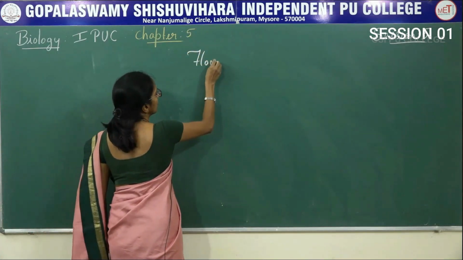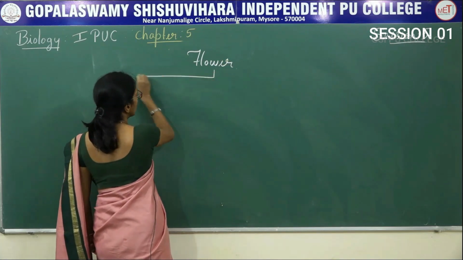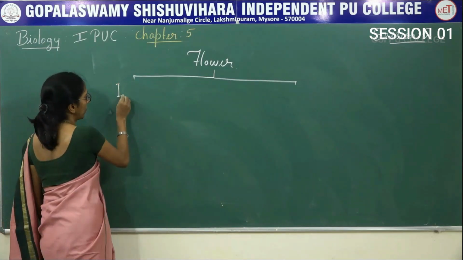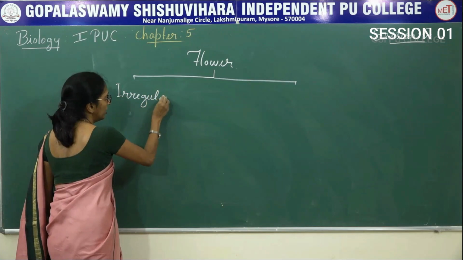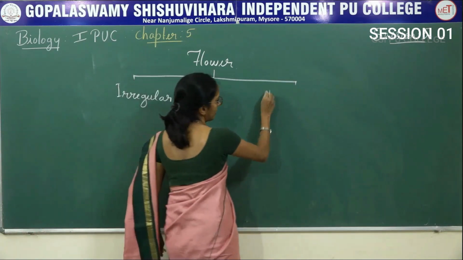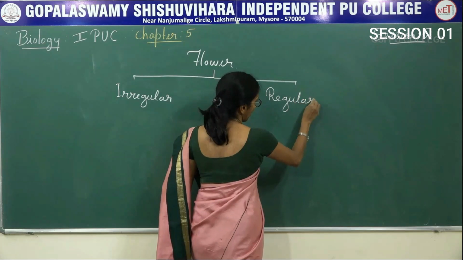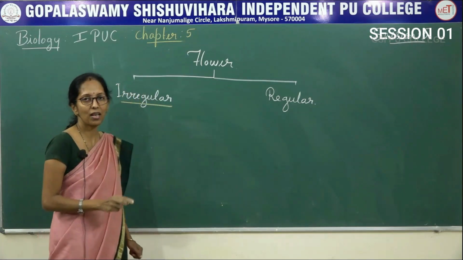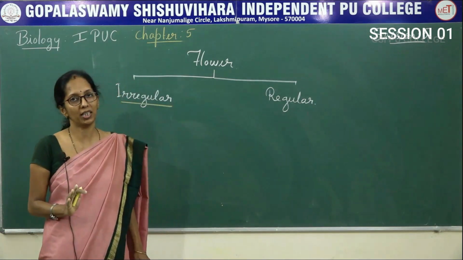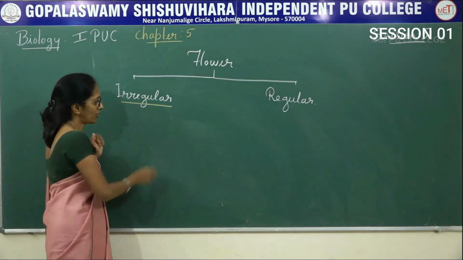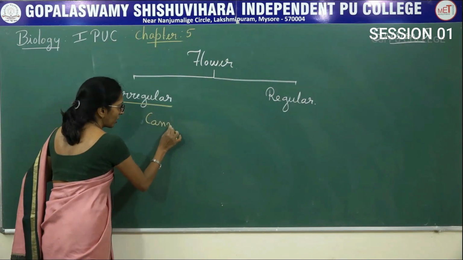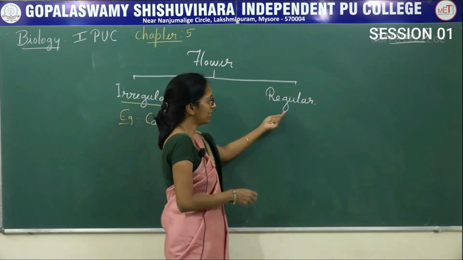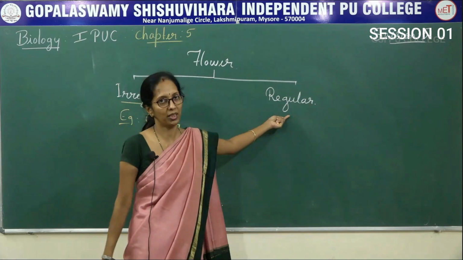Next, based on the symmetry of flowers, there are two types. One is said to be irregular flowers, the second is said to be regular flowers. As the name itself indicates, irregular flowers means the flower cannot be cut into two equal parts. Such flowers are said to be irregular. The best example is canna.